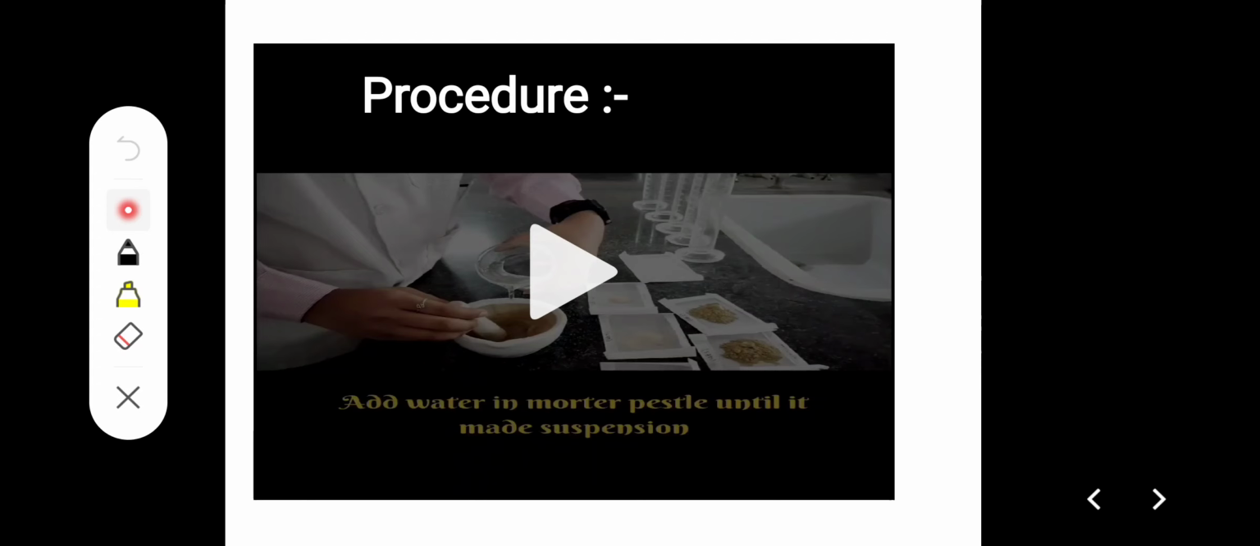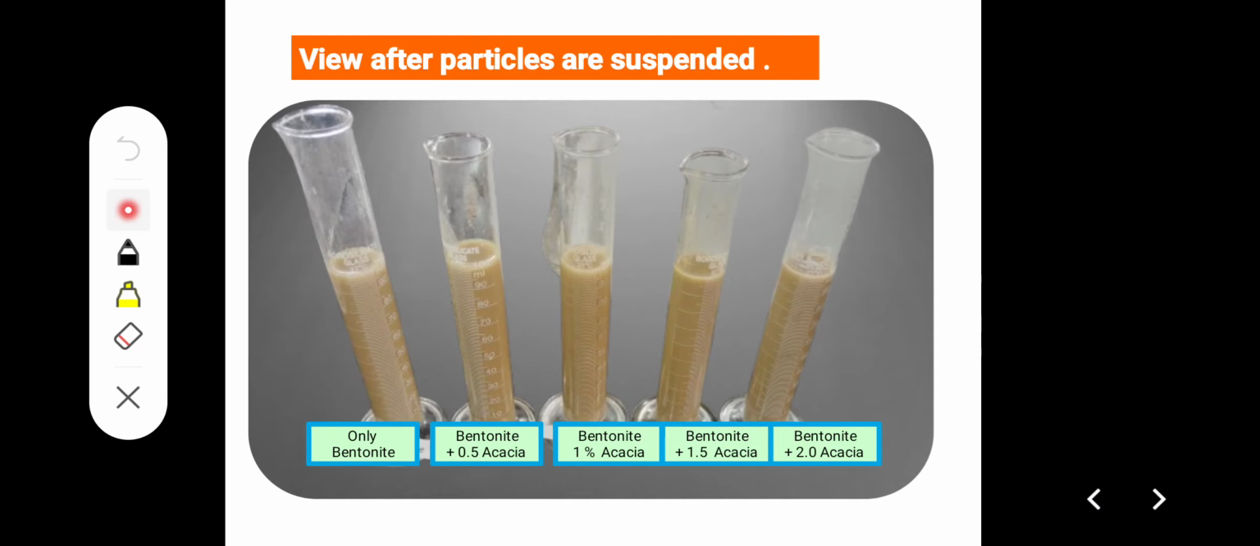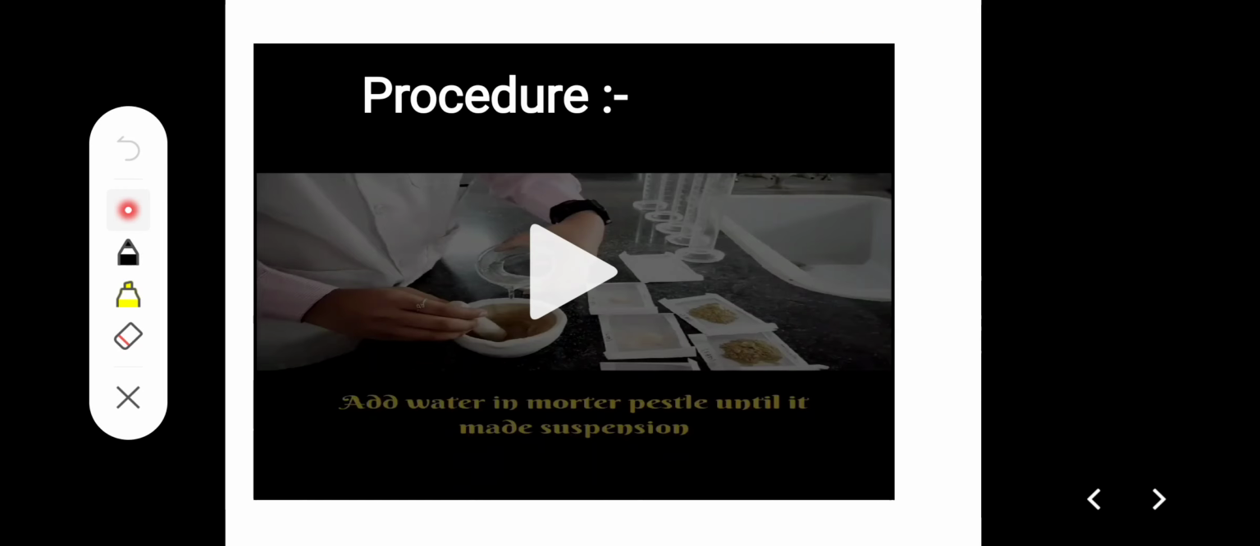Take 5 gram bentonite, add it in a mortar, triturate to a small particle size, then add a small amount of water and make it a paste. Then add a small amount of water to that paste and transfer it to the measuring cylinder. First prepare the one with only 5% bentonite. Second, take 0.5% acacia with 5% bentonite and repeat the procedure similarly. Again do 1%, 1.5% and 2% acacia, and then note down the observations.